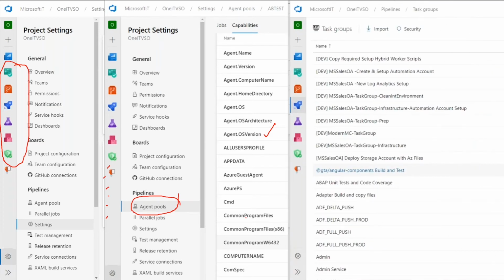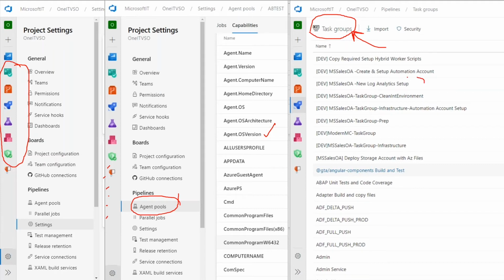And then further to the right here, there are task groups. A task group is used to identify and define a set of tasks that will run in a pipeline, right? So again, if a task group does not have a good check on who can edit, right?